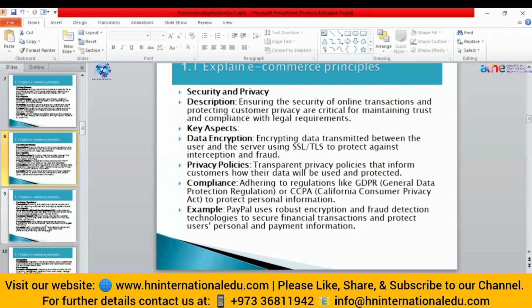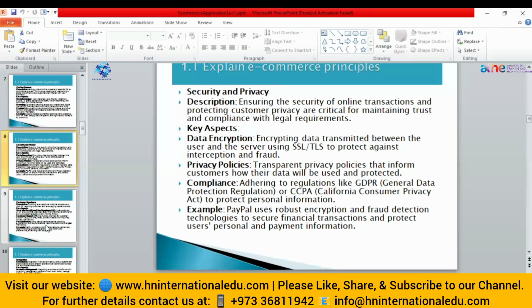Now, how will we decrypt it? The first end will transmit the data with the encryption key, with the help of which that information will be decoded or decrypted. That is known as data encryption.